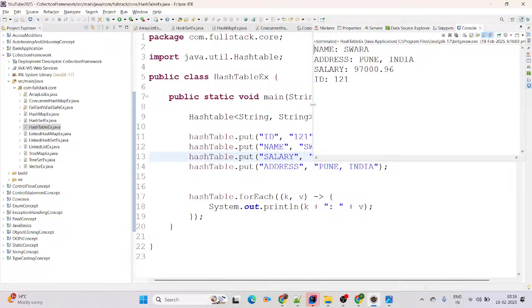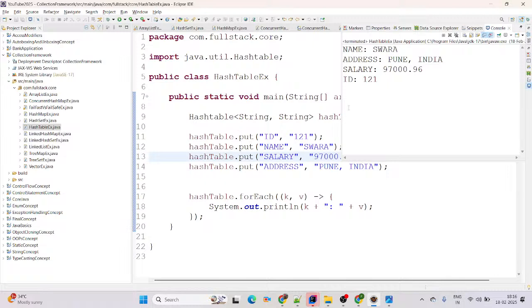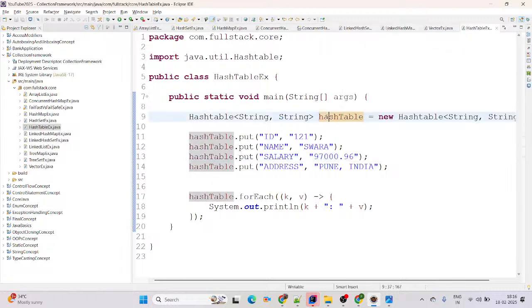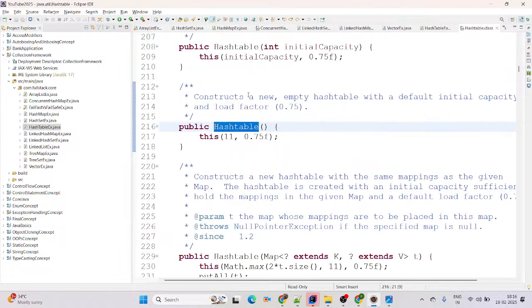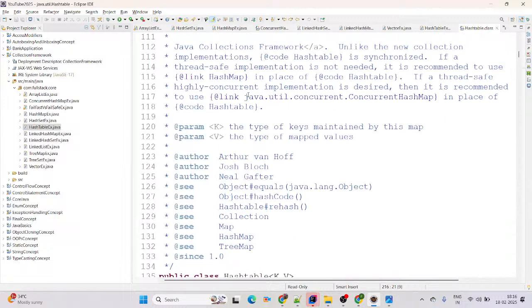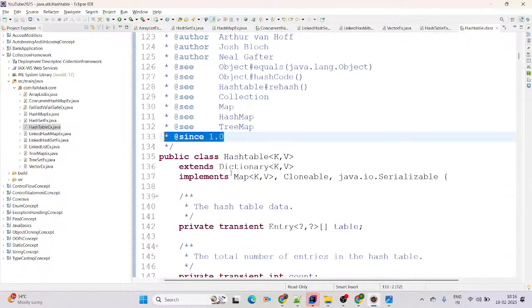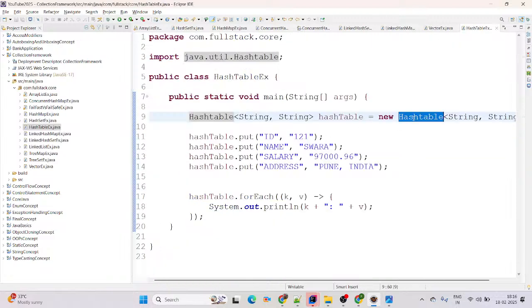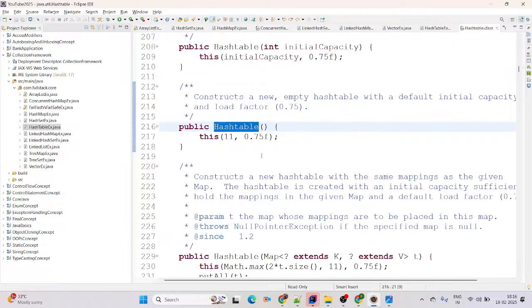It does not follow the order. But the important difference: HashMap allows one null key and multiple null values, but Hashtable has no null key and no null value. If you are adding one, it will give us a null pointer exception. And Hashtable is the legacy class. Legacy means it comes in Java 1.0. See the screen, here it is: since 1.0. This is synchronized and it does not give optimal performance.